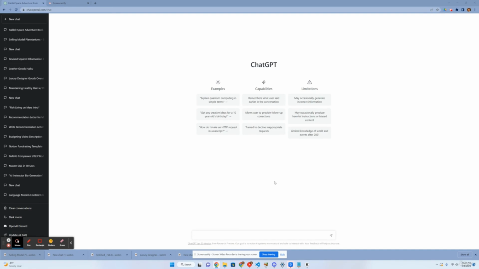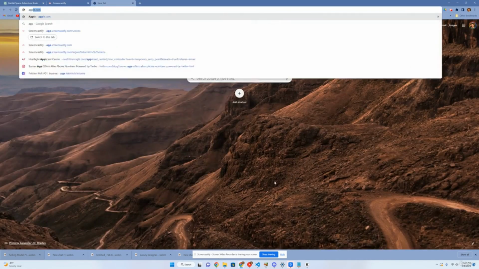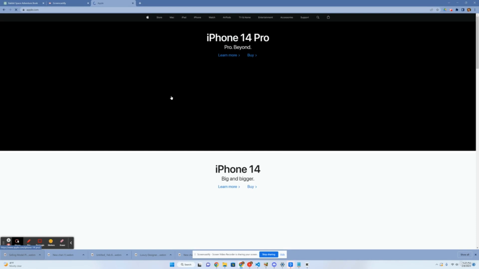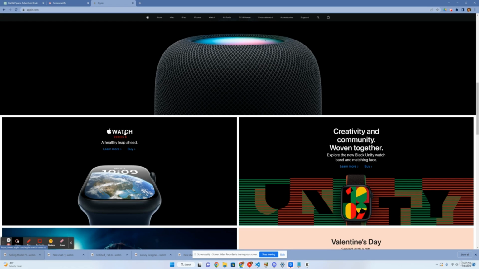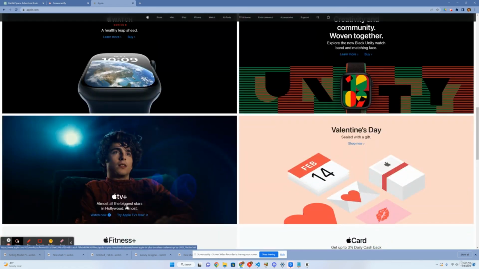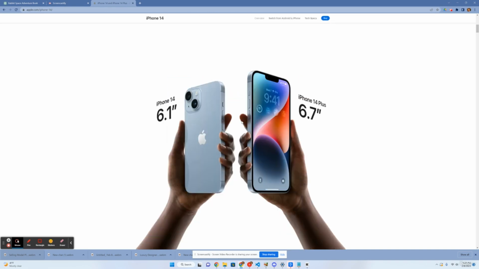Website copy is a very typical thing that will need to be written for a website in order for you to sell a product. So let's go to a popular website to give you an idea of what I'm talking about. So this is copy. This is copy. This is copy. This is copy. Everything that is used on the website in order to market a product to sell to a consumer is considered marketing copy. So this copy typically is written by a copywriter, but we can use ChatGPT to write us copy to use on our website.